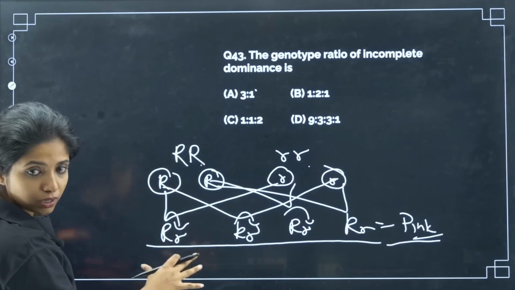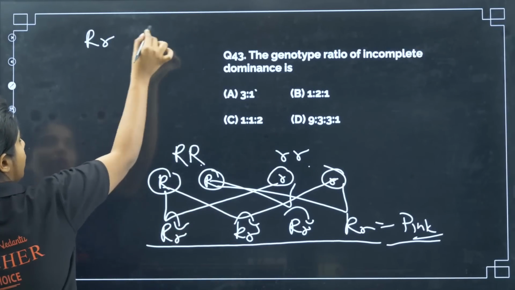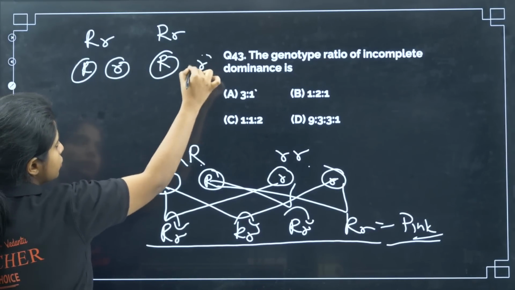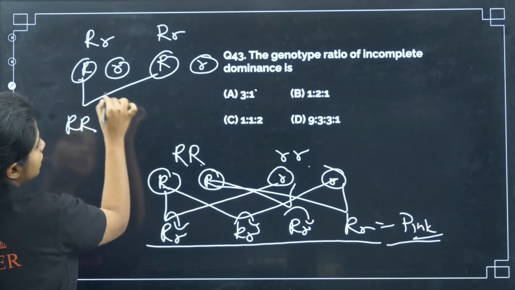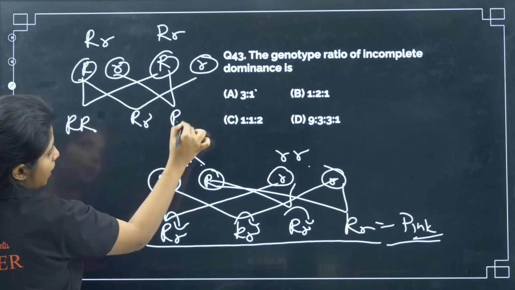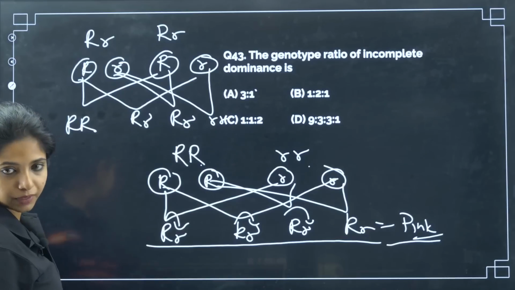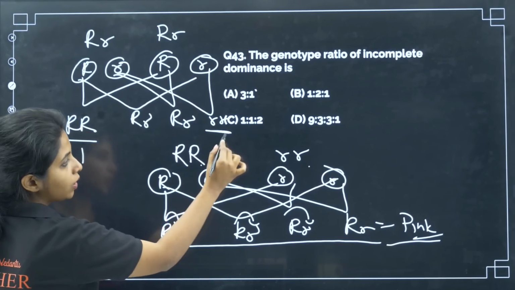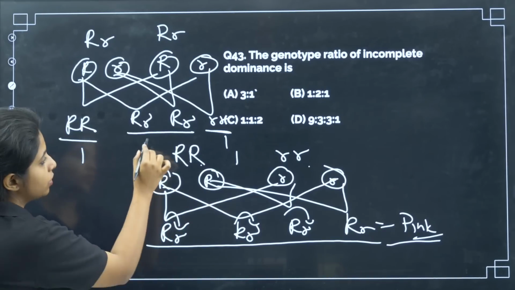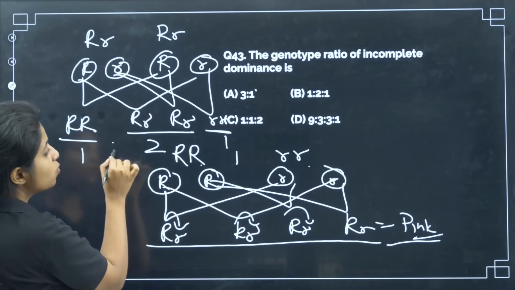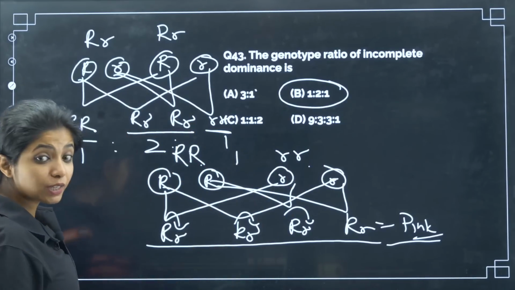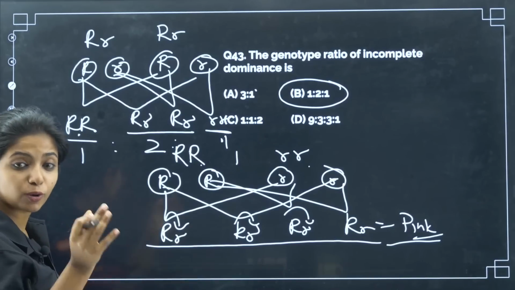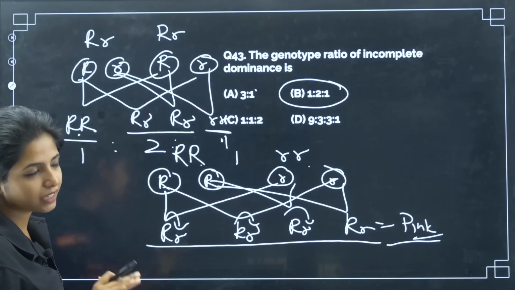Okay, this is F1 generation. I am going to cross between F1 now. So capital R smaller r and capital R smaller r. This and this fuse, you get capital R capital R, this and this, capital R smaller r, this and this, capital R smaller r, this and this, smaller r smaller r. If we see this genotype, capital R capital R, there is only one like that, smaller r smaller r, there is only one like that, two of them are capital R smaller r. Okay, genotypic ratio is what? 1:2:1. If you are asked about the phenotypic ratio, how do you answer it? One is red, ma'am, one is white, and two of them are pink. Phenotypic ratio is also 1:2:1. Got it? Now I hope it's clear.